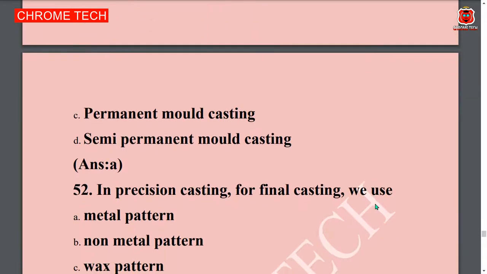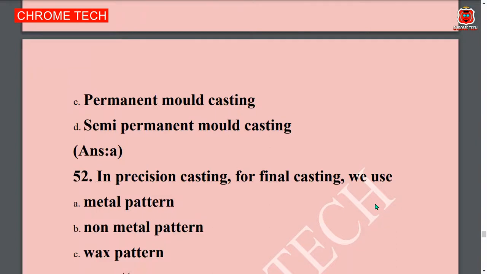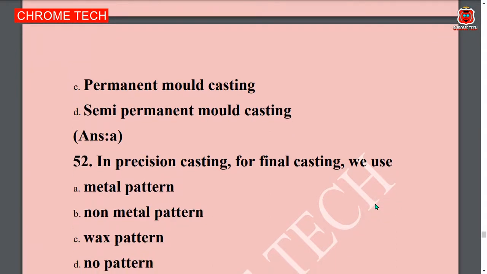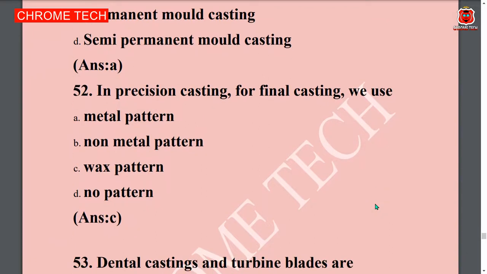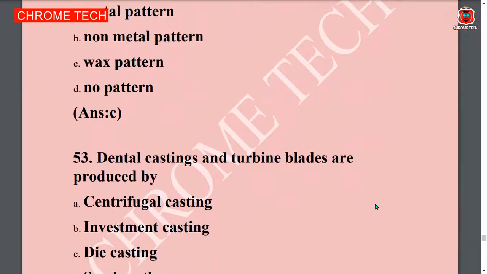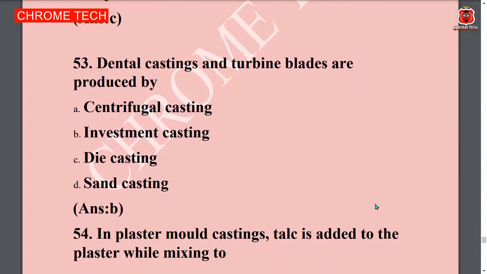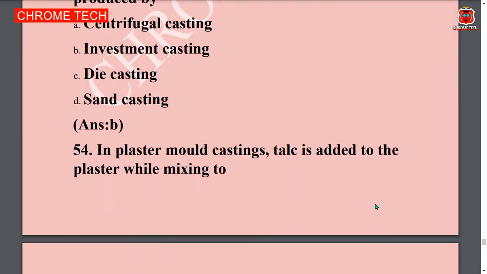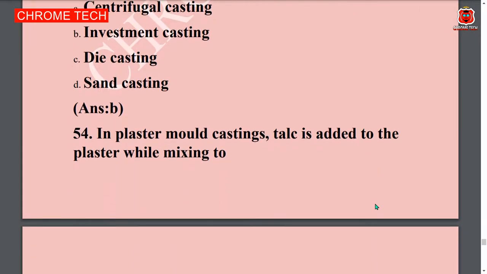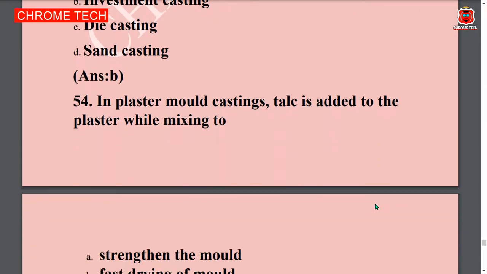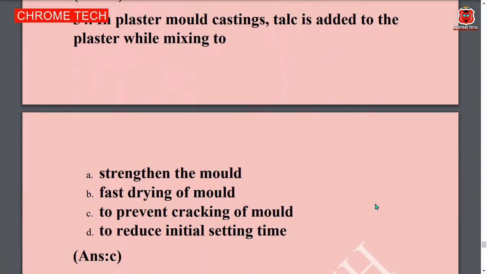Next question. In precision casting, for final casting we use dash. C is the correct answer. Dental casting and turbine blades are produced by dash. Option B. Investment casting is the correct answer. In plaster mold casting, talc is added to plaster while mixing to dash. Option C. To prevent cracking of mold is the correct answer.